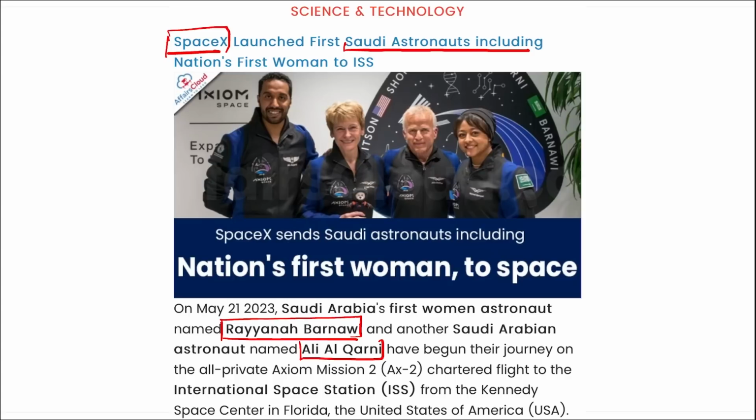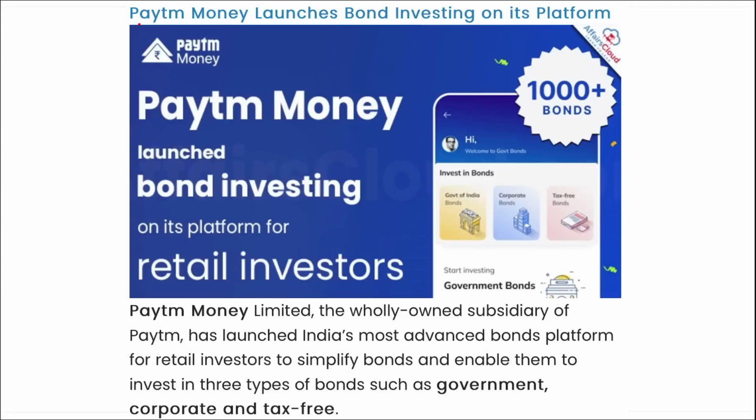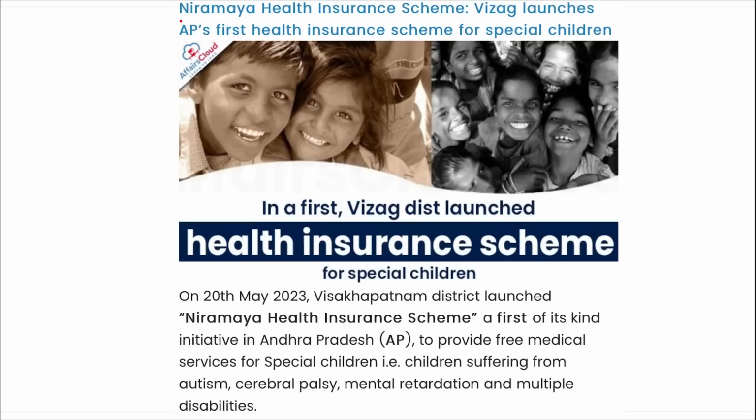Next, Paytm Money has launched bond investing on their platform, and Paytm Money is similar to Groww or Zerodha. Next is Nirmaya Health Insurance Scheme. This Nirmaya Health Insurance Scheme is the first of its kind in Andhra Pradesh. It is the first health insurance scheme for special children of Andhra Pradesh.